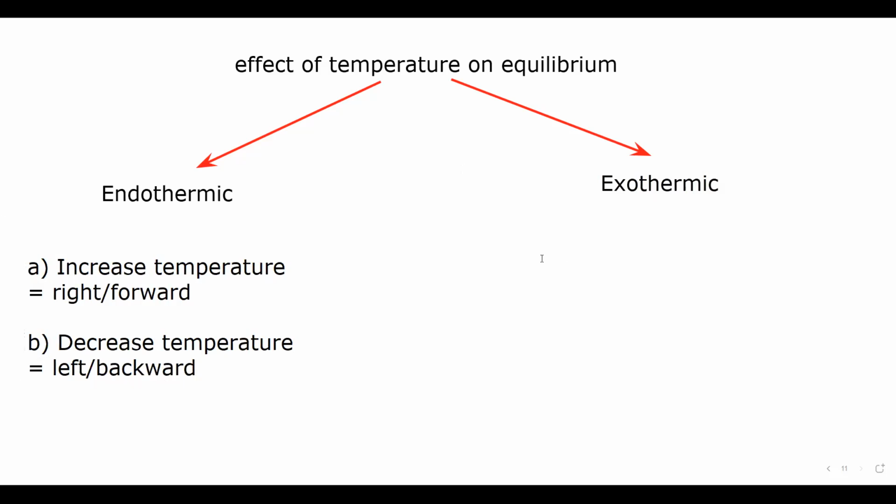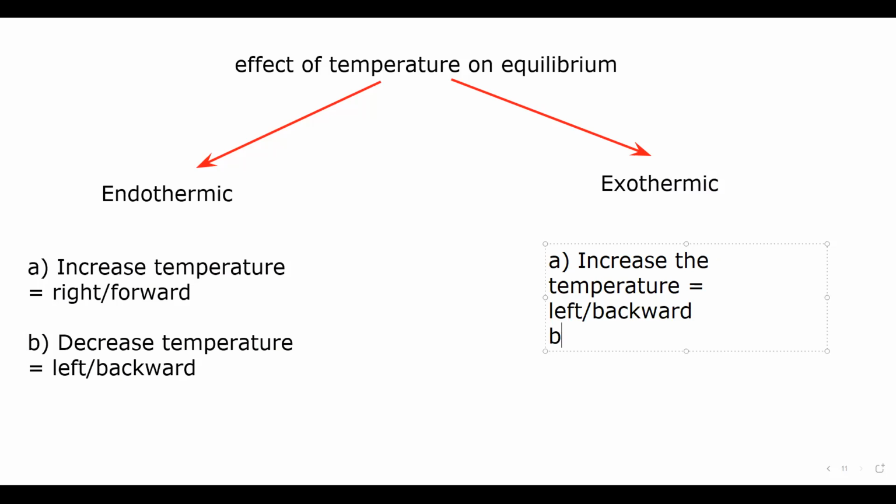And opposite will happen if a reversible reaction is exothermic. So when we increase the temperature, it will shift towards left or backward. And if the reaction is exothermic and we are decreasing the temperature, it will shift towards the right hand side or forward.